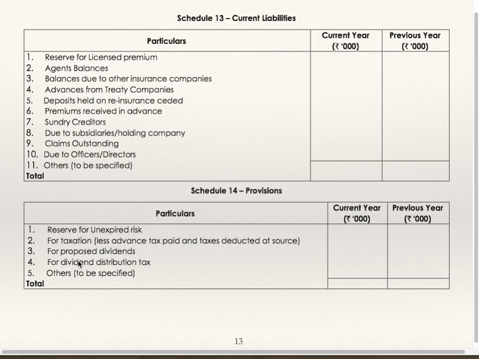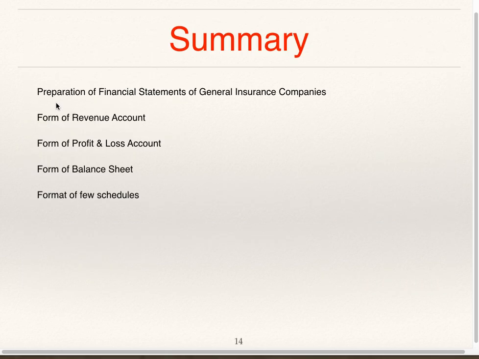So in all you are supposed to prepare 15 schedules. Only a few schedules I have discussed. After preparation of schedules, you can prepare the revenue account, profit and loss account, and balance sheet in the format prescribed by IRDA. Summary. Preparation of financial statements of general insurance companies. In this particular video, we have discussed the form of revenue account, form of profit and loss account, form of balance sheet, and format of a few schedules. Thank you.